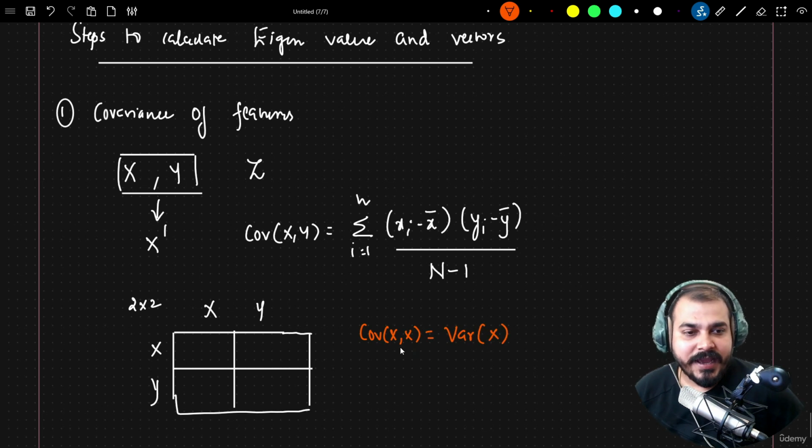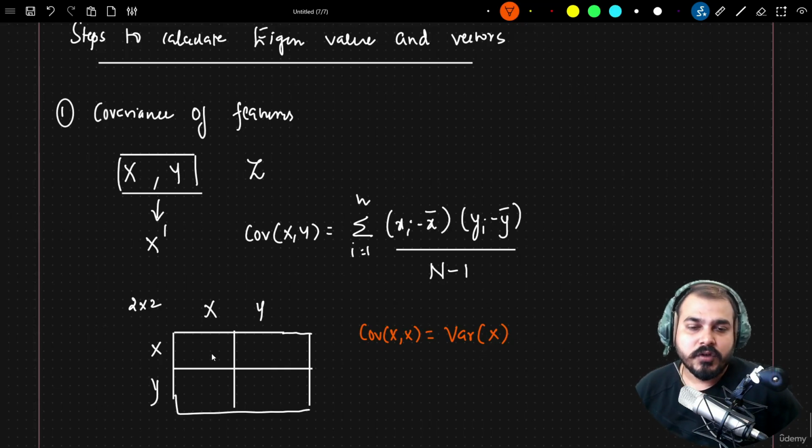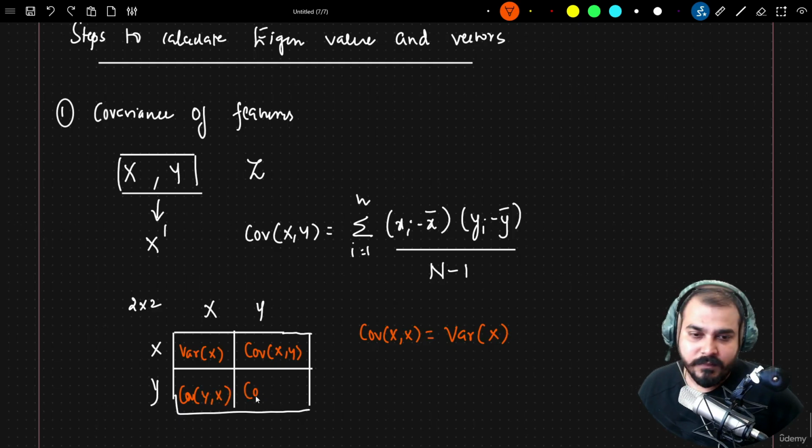Why? Because covariance of x comma x basically means x of i minus x bar times x of i minus x bar, which is nothing but (x of i minus x bar) whole square, which is nothing but variance of x, right? So here I will write variance of x. Here this will be covariance of x comma y. Here it will be covariance of y comma x, and here it will be variance of y. Okay, because covariance of y comma y is nothing but variance of y, right?